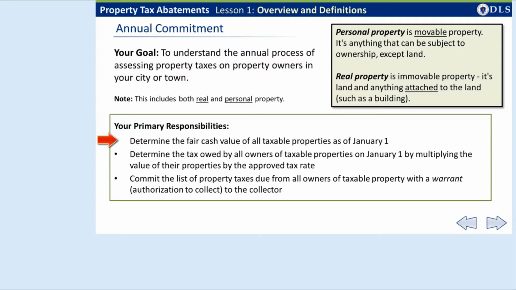First, you must determine the fair cash value of all taxable properties as of January 1st. Those values are used to determine the tax owed by the persons or entities who own those properties on January 1st. After you have obtained approval of the tax rate for the fiscal year from the Commissioner of Revenue, you multiply the valuation of each property by the tax rate to establish the tax due. You then commit the tax list to the collector with a warrant, which authorizes the collector to issue bills and collect the taxes from the assessed owner.